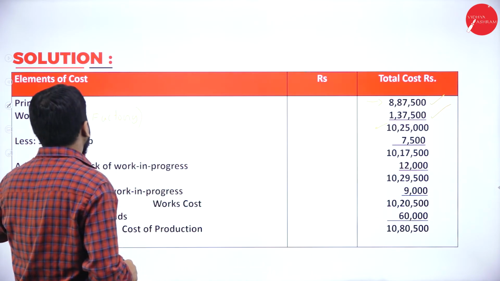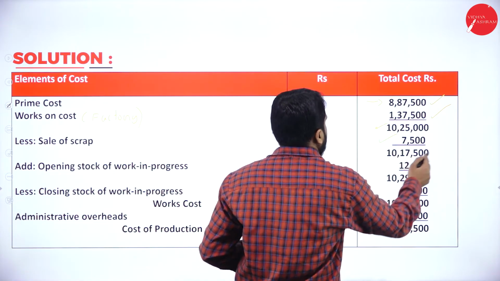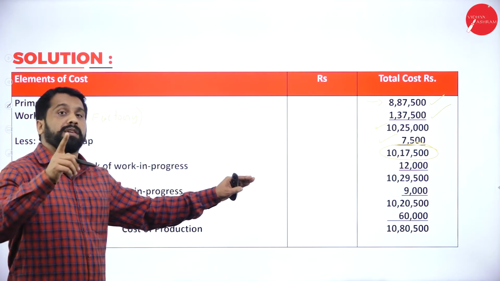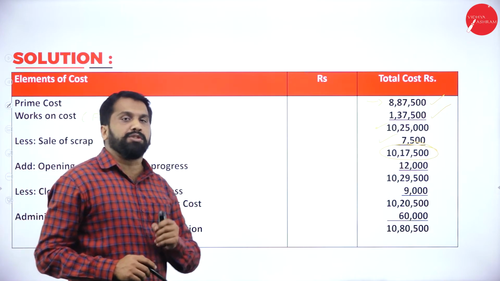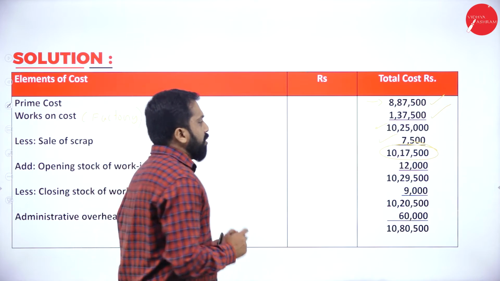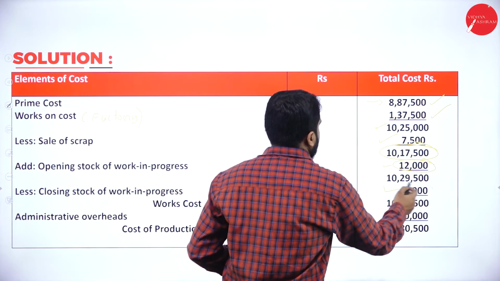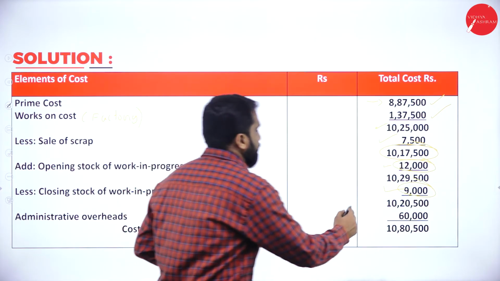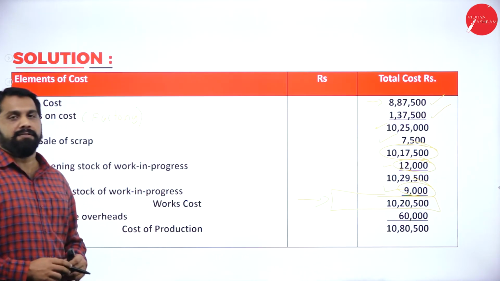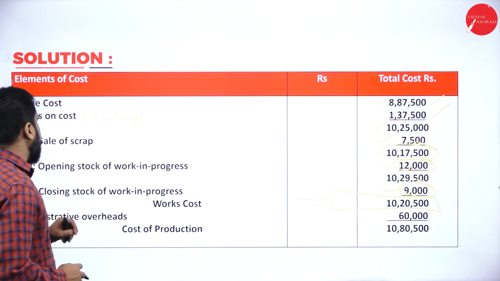For that, we should minus scrap. So 7,000 minus 500, you will get 10,17,500. It is not done. You have work in progress. Opening work in progress should be added and closing work in progress should be deducted. We added opening 12,000. We deducted 9,000. Your final answer is 10,20,500. Hope you understood.